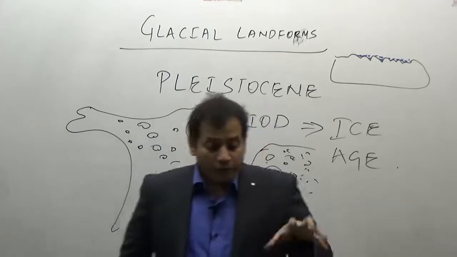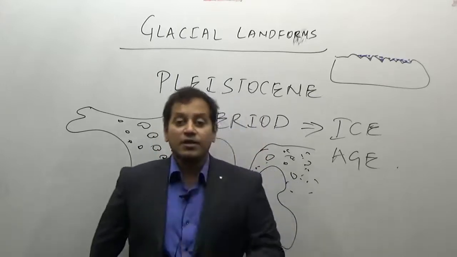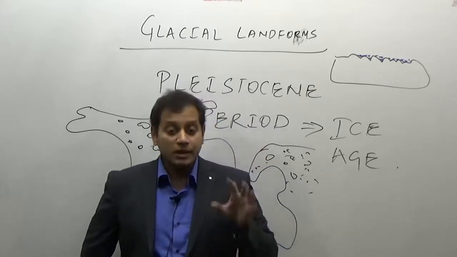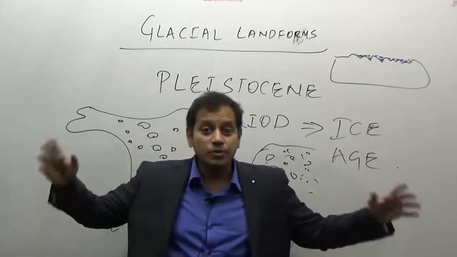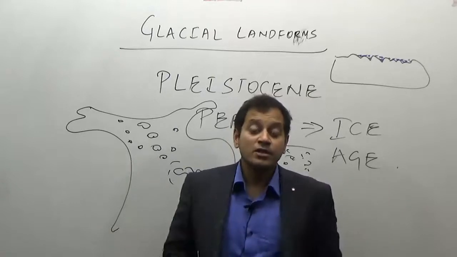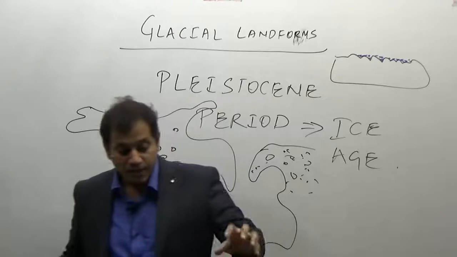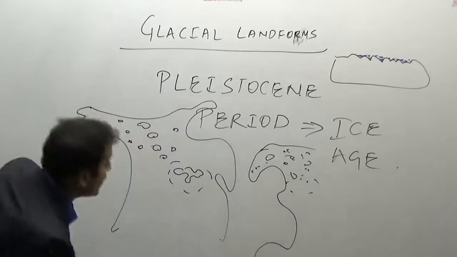Now, after the Pleistocene glaciation, most of the ice on the earth got melted. But some major portions of the ice are still present on the surface of the earth. These major portions of the ice are known as ice caps.